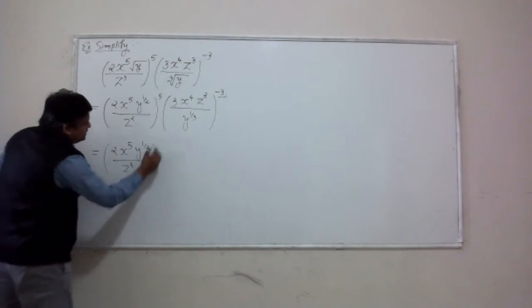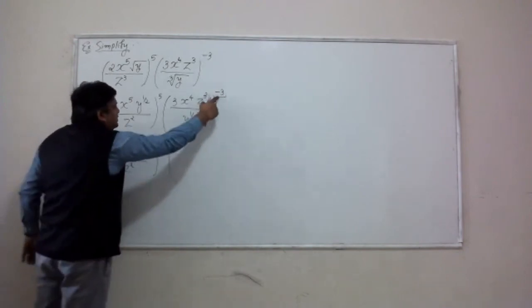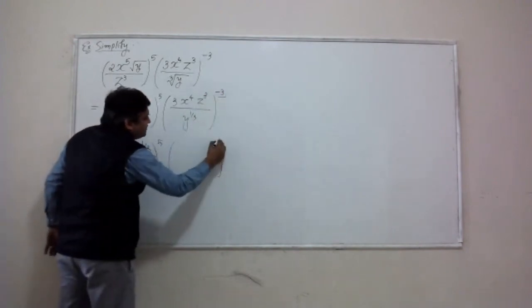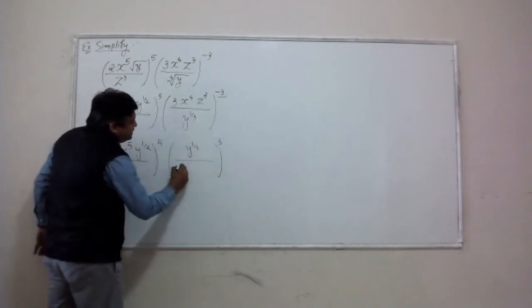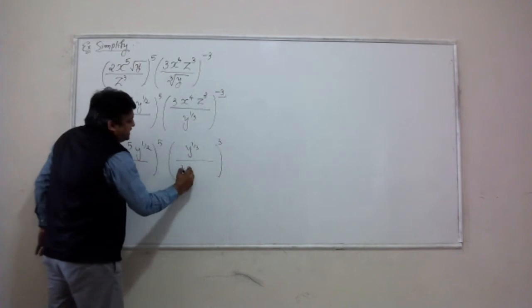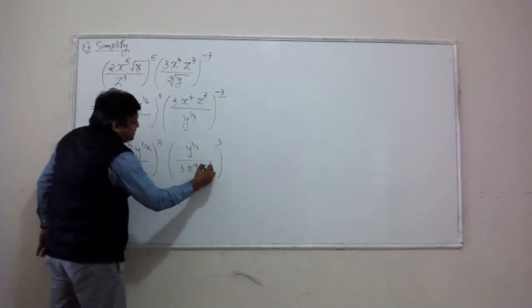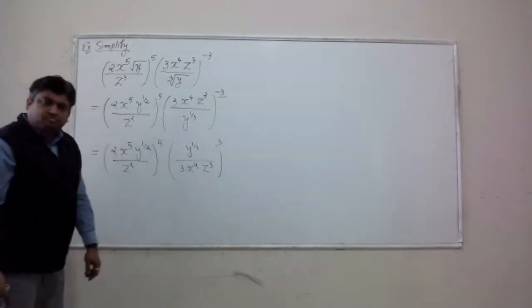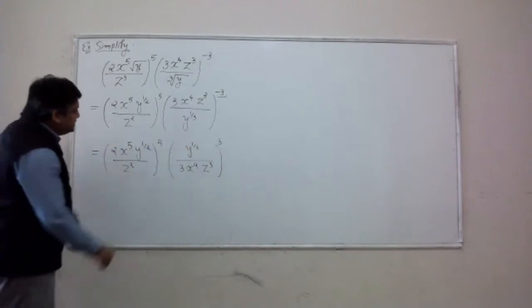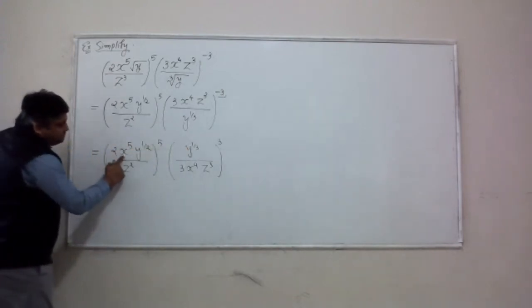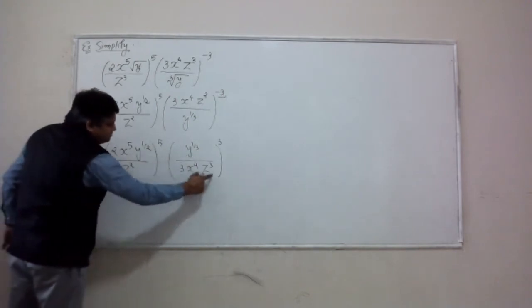Let's do that. To turn this into positive 3 power, I'll have to switch the top and the bottom, right? So y to the 1/3 will go in the top. 3x to the 4 z cubed will be in the bottom. All right, outer exponents are positive now. Distribute that outer exponent to every single factor of the base.